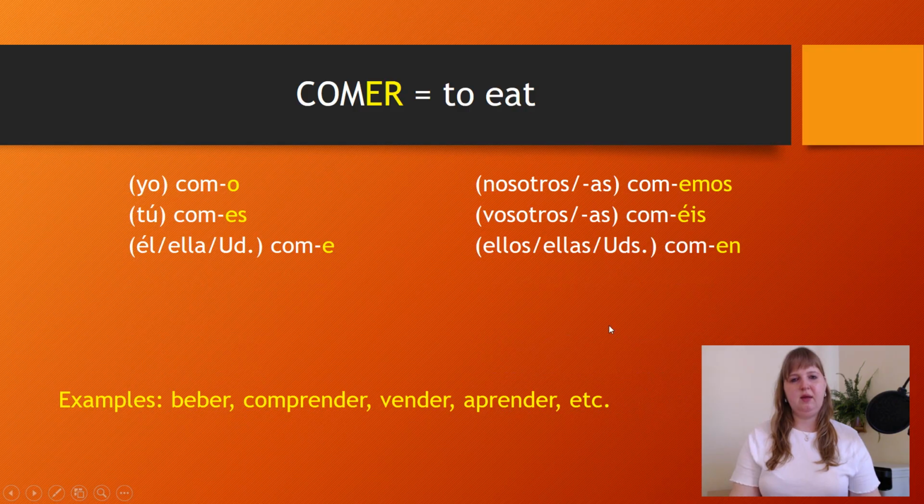And again, it would be great when you try to conjugate these verbs at home. The verb beber, it means to drink, so you can then easily check it because we have already done this verb. Comprender, to understand. Vender, to sell. And you can also again try this verb aprender, which means to learn.